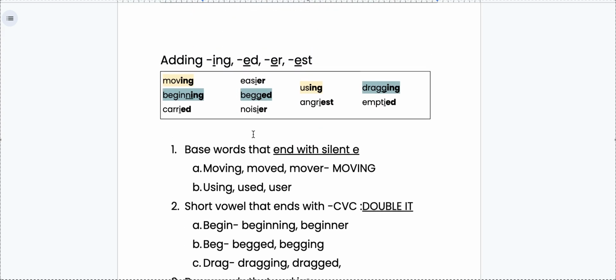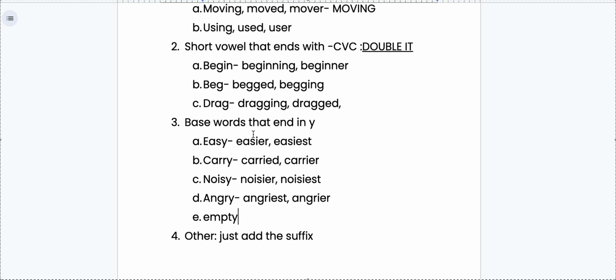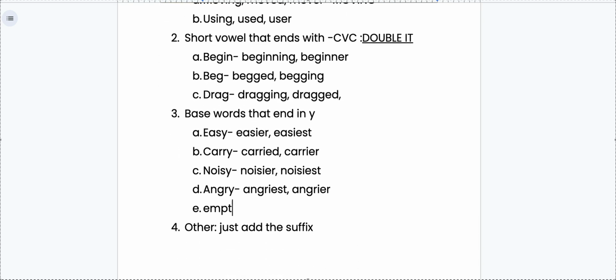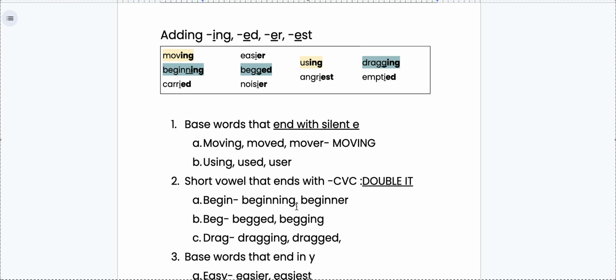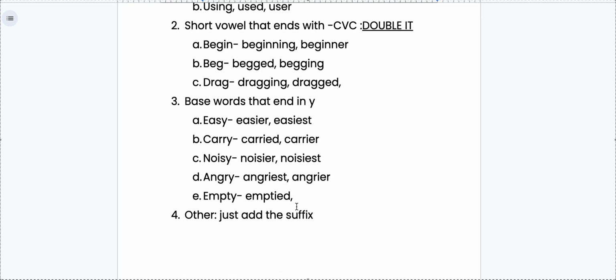And our last one, our word is empty. So I'm going to say that I emptied the trash can. I emptied, so I'm going to write my base word, empty. I'm going to drop the Y, add my I, and add my ED. I emptied the trash can. You might notice, though, emptying is kind of like that carry one, that like special rule. Let's skip it, okay? I emptied the trash can, okay?